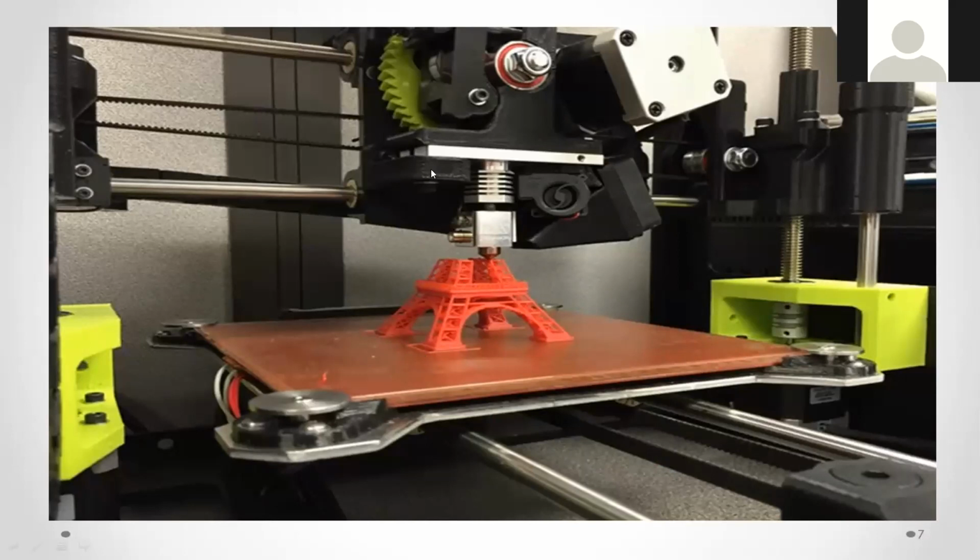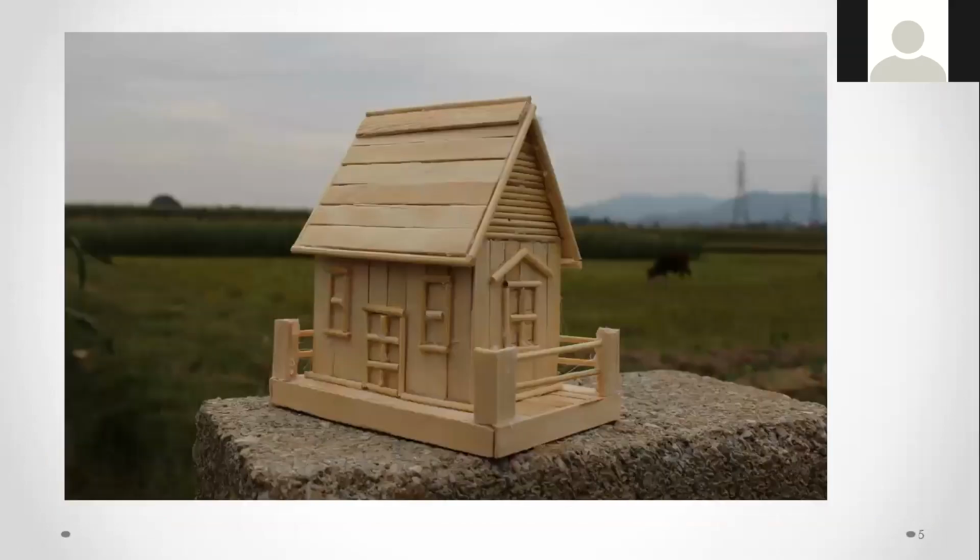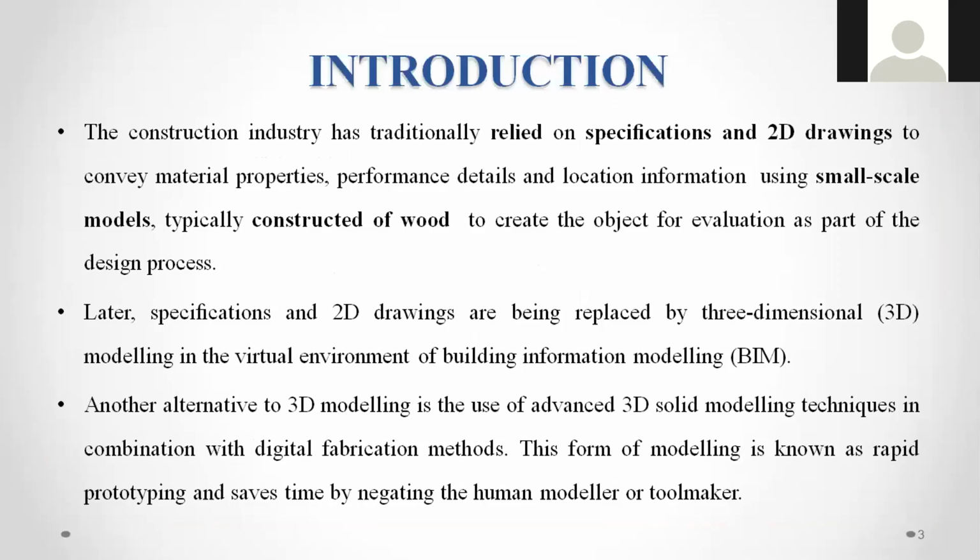Then that file has to be transferred to the prototype machine. Then it will be created using different materials. This is plastic material, where they are using plastic and creating this model. This is the basic simple introduction of 3D modeling, and how we have moved from 2D to 3D modeling and 3D printing.